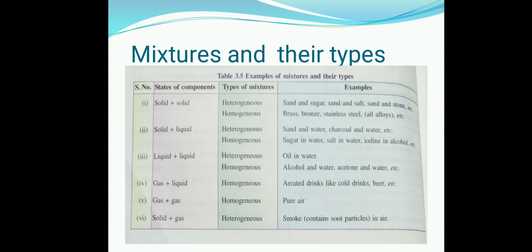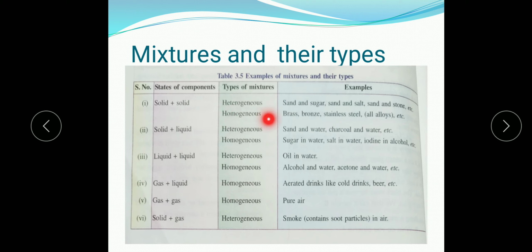Students, today we have to see the mixtures and their types. So this table is taken from your book only. There are states of component, types of mixture and example. States of components means whether it is in the solid state, the liquid state, or the gaseous state. Types of mixture may be homogeneous and heterogeneous. Okay, you know the meaning of homogeneous mixture and heterogeneous mixture.